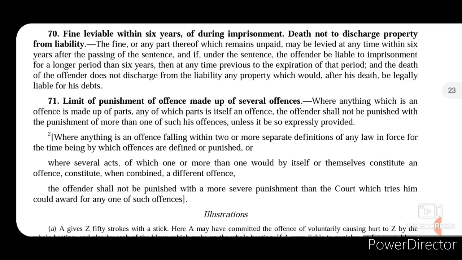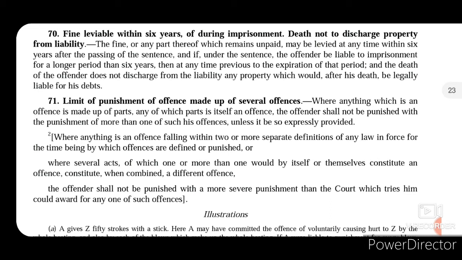So basically this section says that any fine or part of fine will be levied within 6 years of passing the sentence. So the time period of levying a fine will be 6 years from the passing of the sentence.